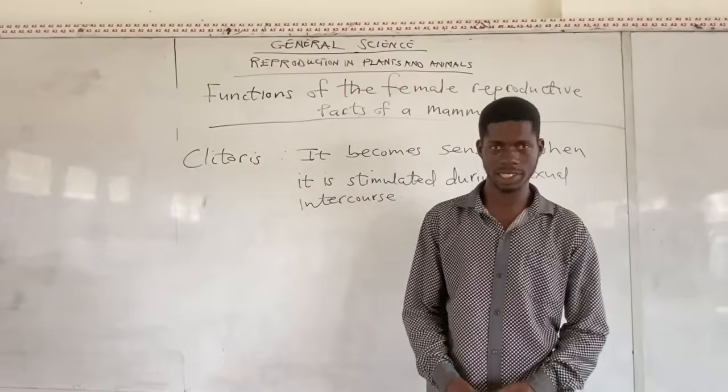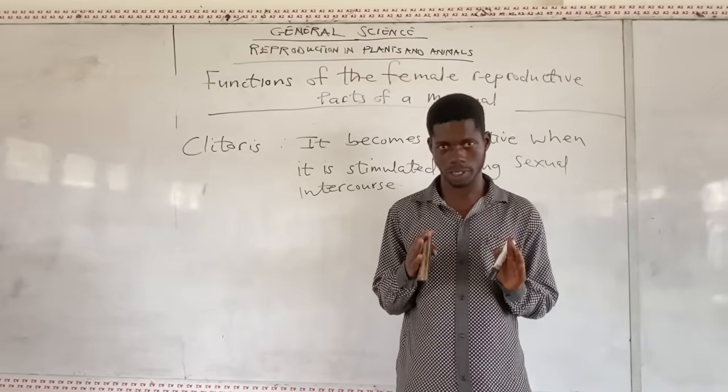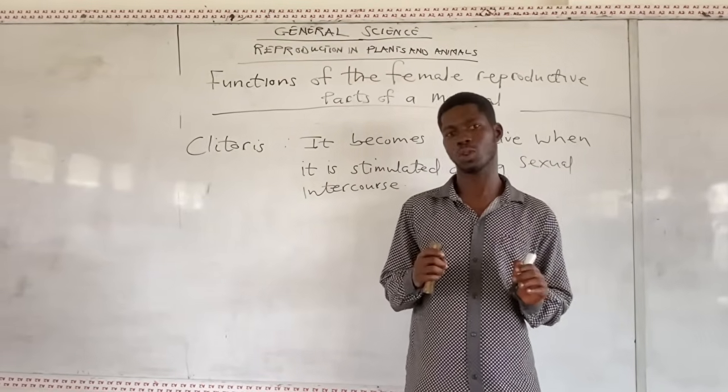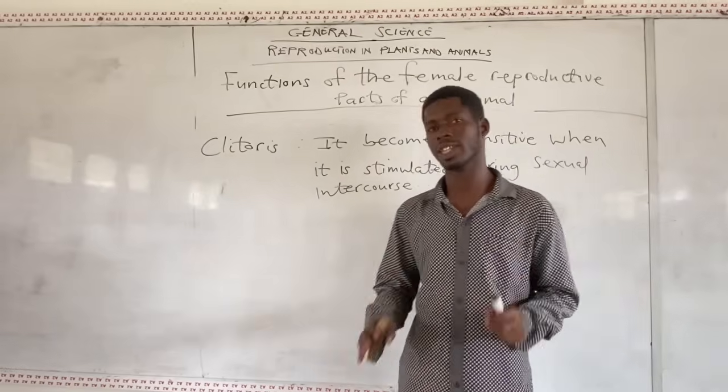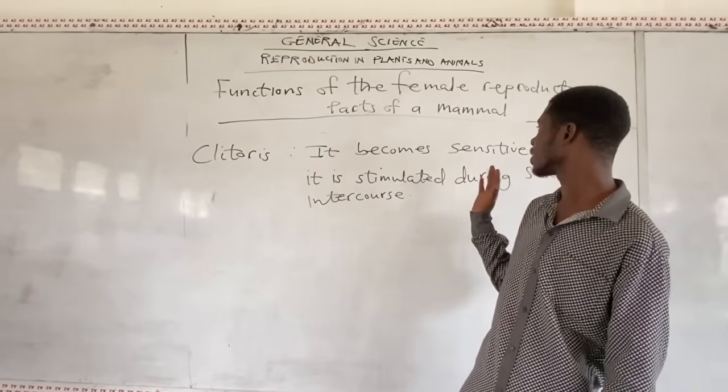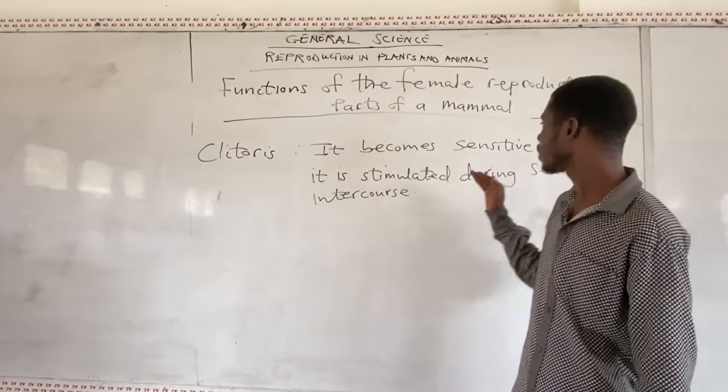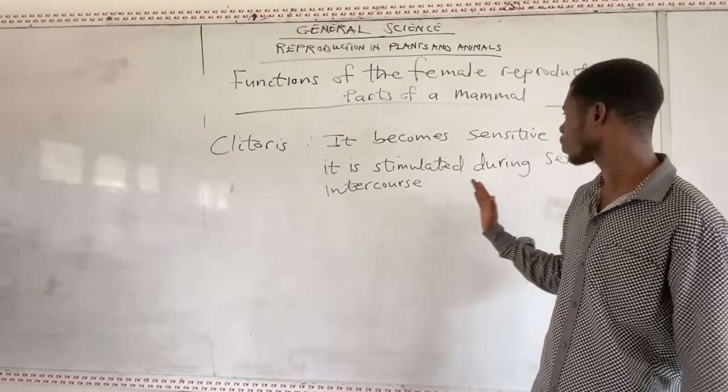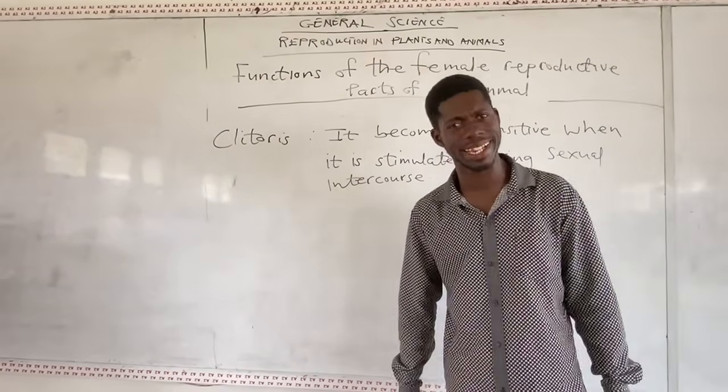Okay, so another part of the female reproductive organ is the what? The clitoris. Yes, the clitoris is in front of the vagina, right? It becomes sensitive. So this is the function of the clitoris. It becomes sensitive when it is stimulated during sexual intercourse.